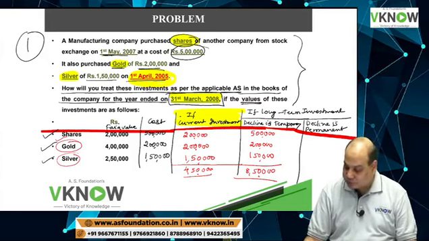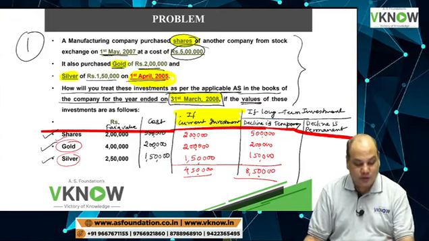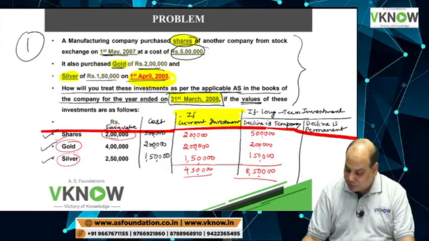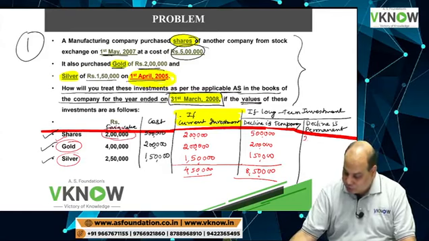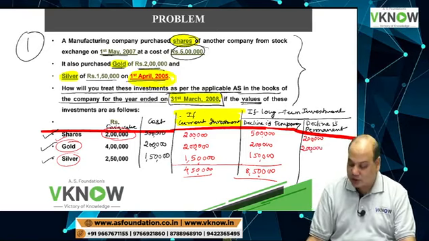If decline is permanent, then in case of share, I will take 2 lakh. But in case of gold, I will take cost only. Increase will not be taken, decrease can be taken.